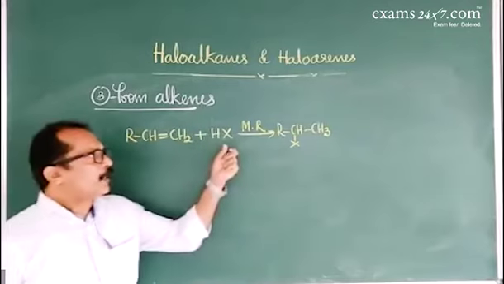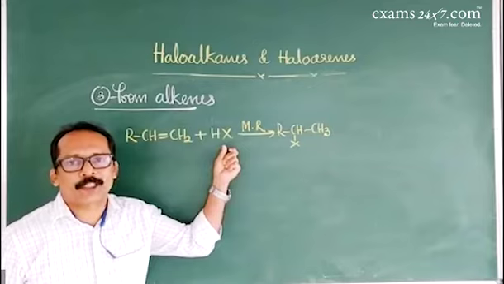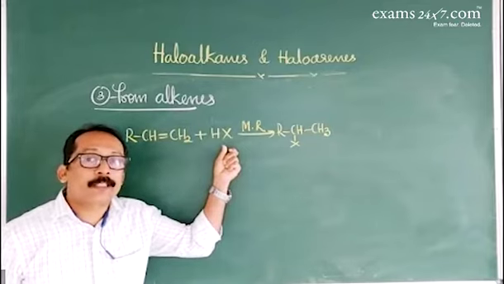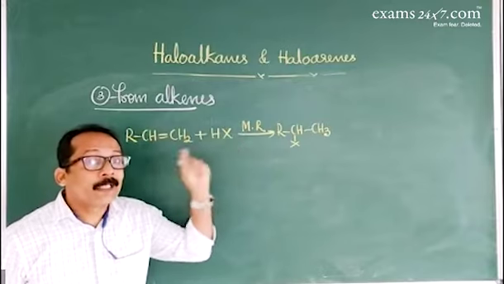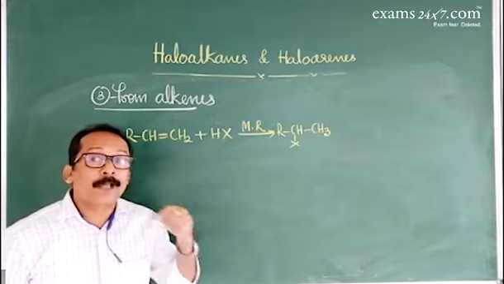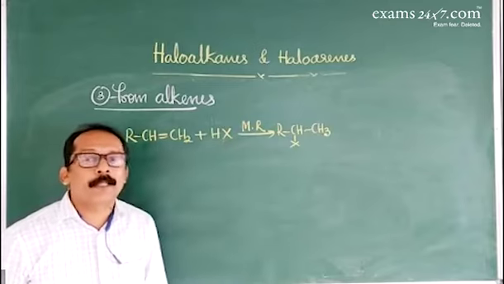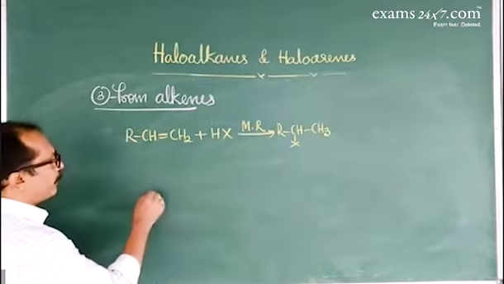So Markovnikov's addition is an example of electrophilic addition. An intermediate ion is a carbocation. The final product depends on the stability of the carbocation. So in the last step, the nucleophile goes to the more stable carbocation. Now, we'll go for one example.